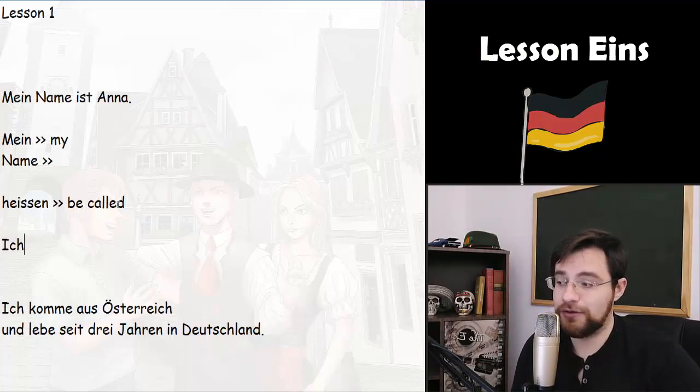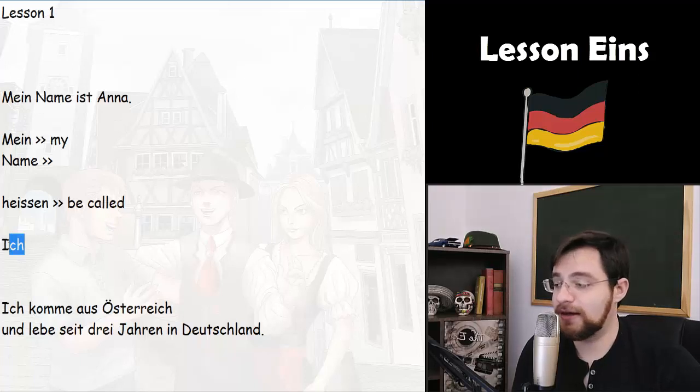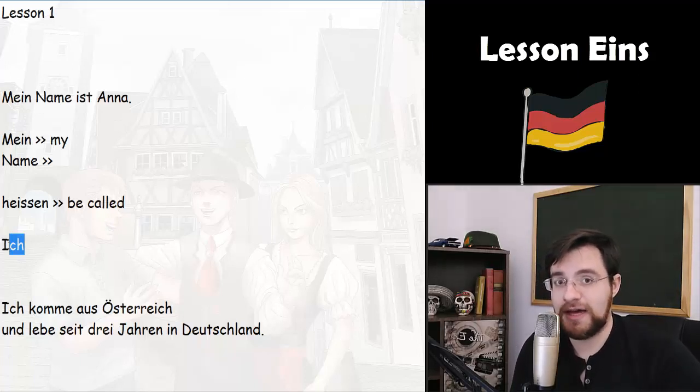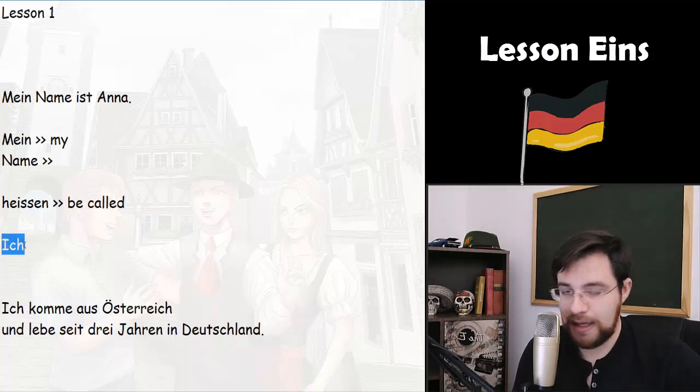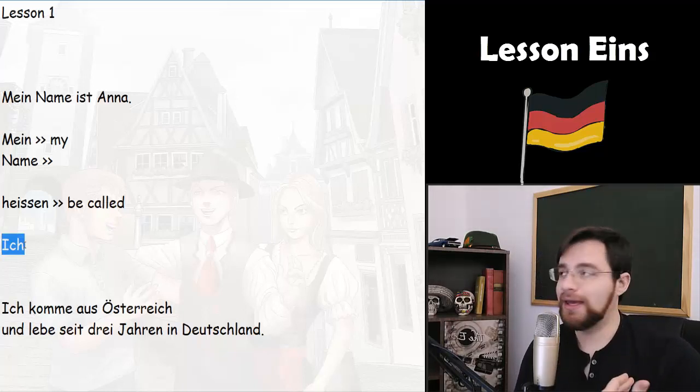And pay attention to the pronunciation of these two letters here, the letters CH. They are a bit difficult to pronounce at the beginning. I know it's absolutely normal. You will get that with time. Try to pronounce it with me. Ich. This word here means I, ich.